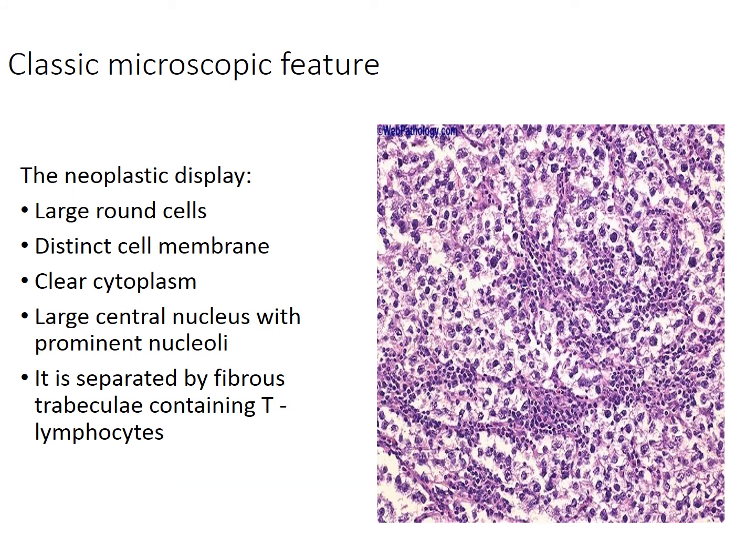This is the classic microscopic feature of seminoma. The neoplastic cells display large round cells with distinct cell membrane, clear cytoplasm, and a large central nucleus with prominent nucleoli. It is sometimes described as a fried egg appearance. It is separated by fibrous trabeculae containing T lymphocytes.